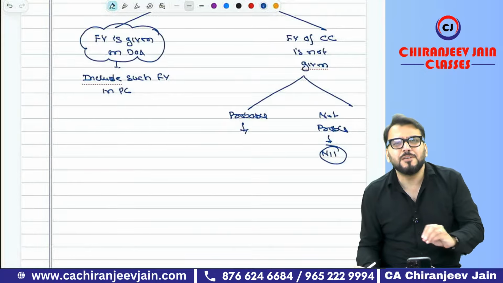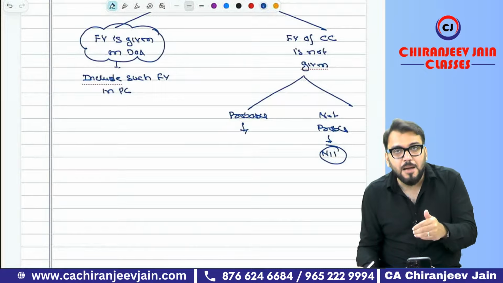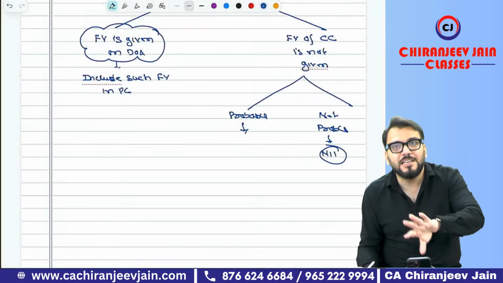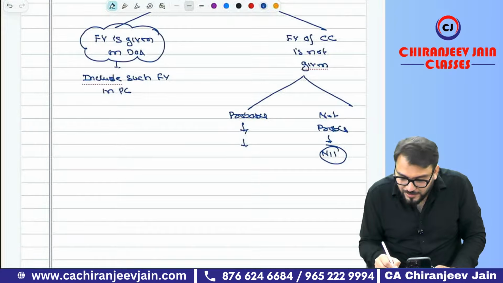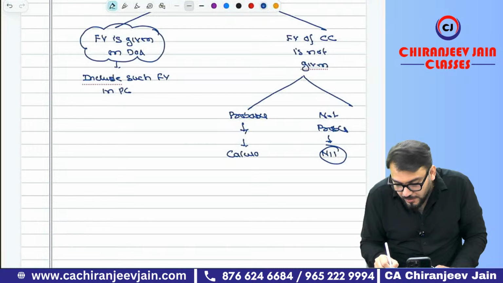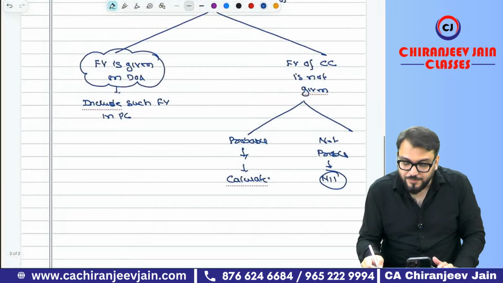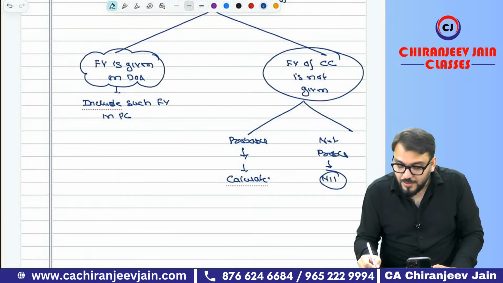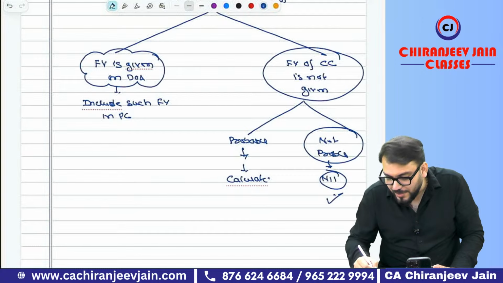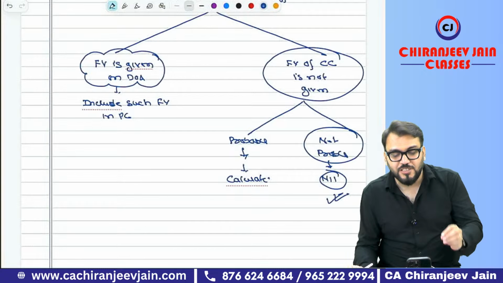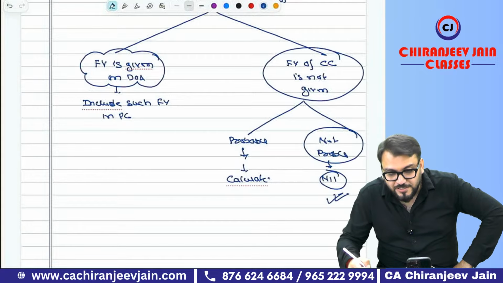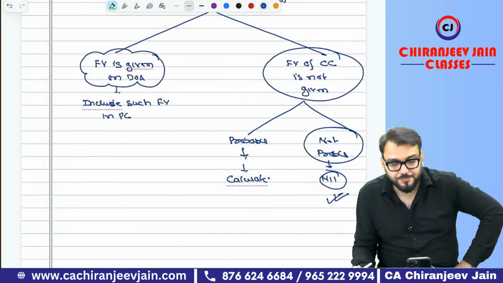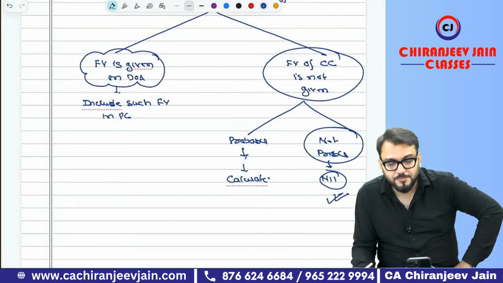If they say 80% probable, then whatever the amount of contingent consideration, we take 80% and find the fair value. In the given question, the fair value was not given and it was not probable, therefore we have taken the fair value of contingent consideration as nil. Have you understood now? If you have understood, I will proceed. Tell me.